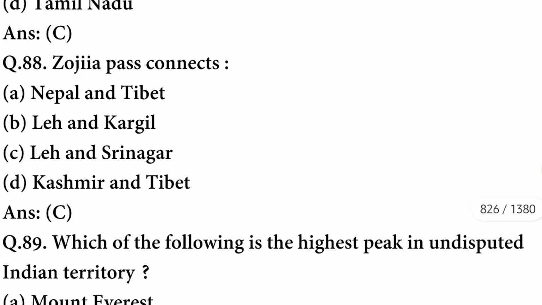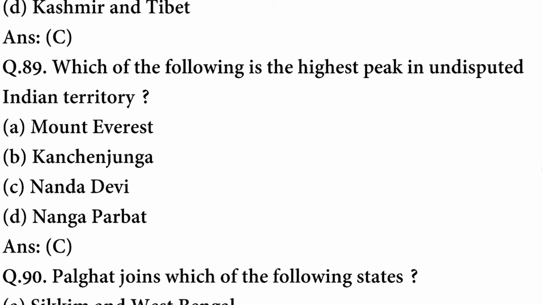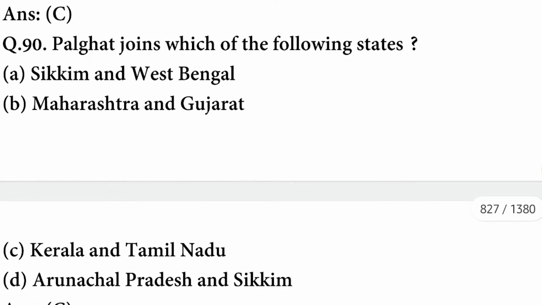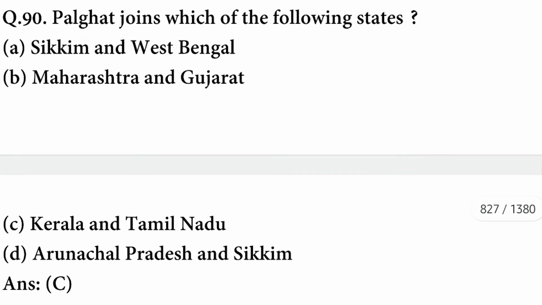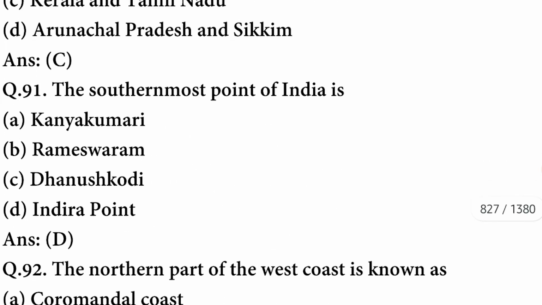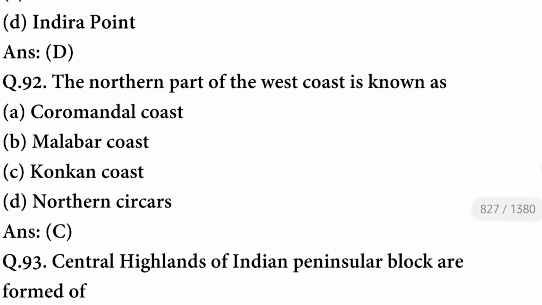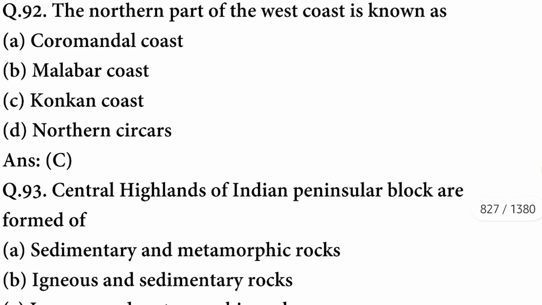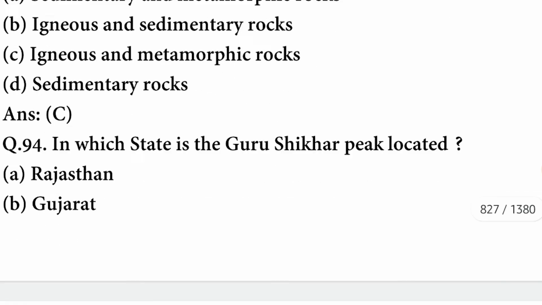C option is correct. Zojila Pass connects Leh and Srinagar. Which of the following is the highest peak in undisputed Indian territory? The peak is Nanda Devi. Palghat joins which of the following states? The state is Kerala and Tamil Nadu. The southernmost point of India is Indira Point. The northern part of west coast is known as Konkan coast. C option is correct. Central highlands of Indian peninsular block are formed of igneous and metamorphic rocks. C option is correct.